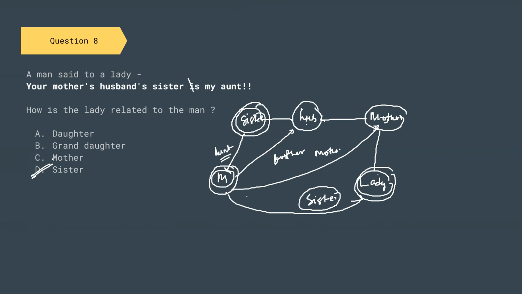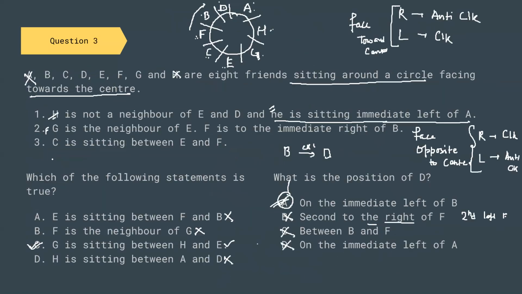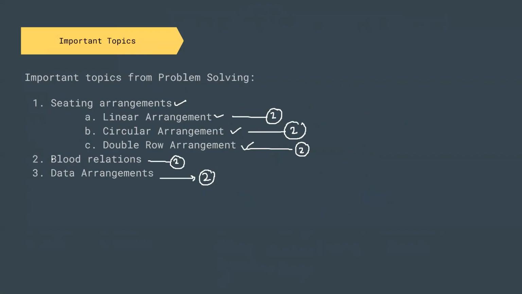I would encourage you to make this mind diagram, and that will help you to visualize the relationships. First, try to make the interconnected diagrams, then try to work out the relationship between each of the people. Now, the last of our types: we have done the linear arrangement, the circular arrangement, and the double row arrangement.